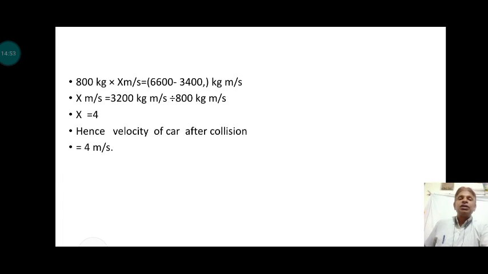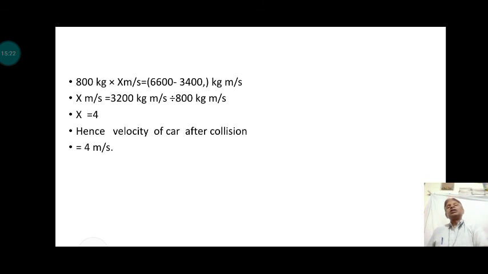Here 800 kg into x meters per second, the momentum of the car acquired after the collision, must be equal to the initial momentum 6600 kg meter per second with the momentum of the truck subtracted. So x is equal to 4. Hence the velocity of the car after collision is 4 meters per second. The velocity of the car increases.